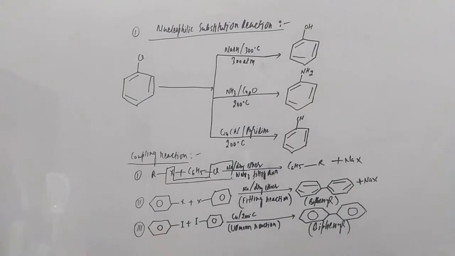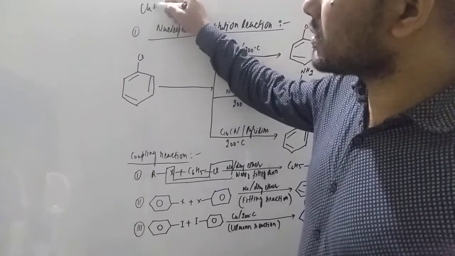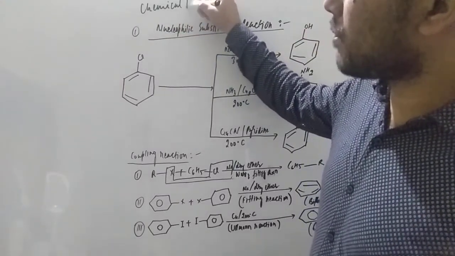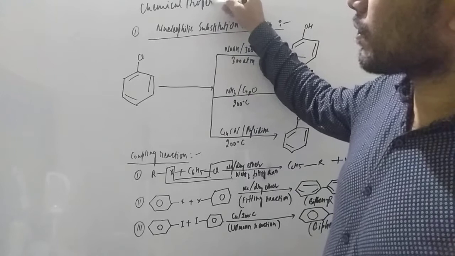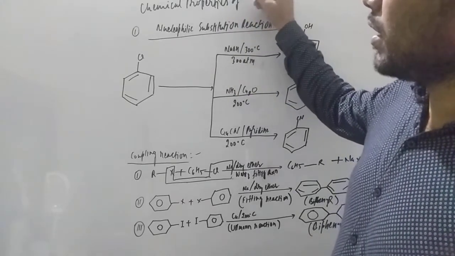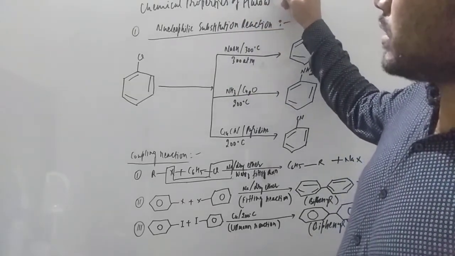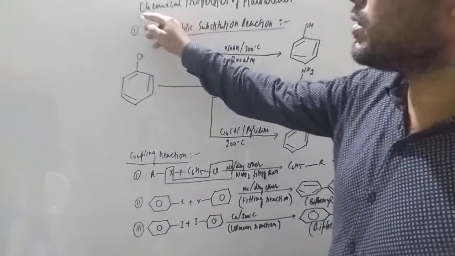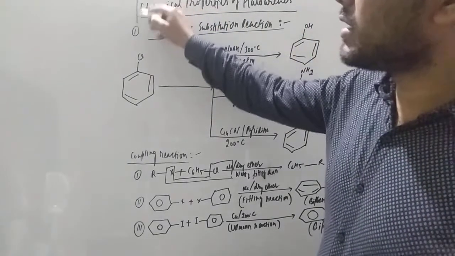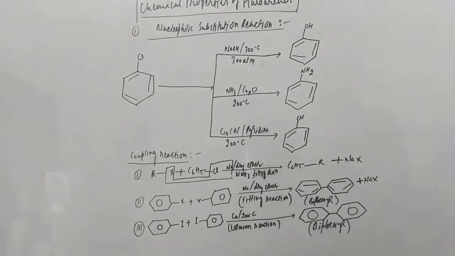Hello, good evening students. Now let us see the chemical properties of haloarenes. This heading is what, student? Chemical properties of haloarenes. So dear student, haloarenes do not have that many chemical properties. They have quite a small number of chemical properties.